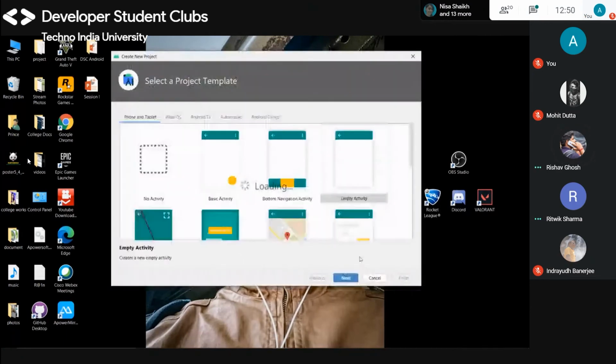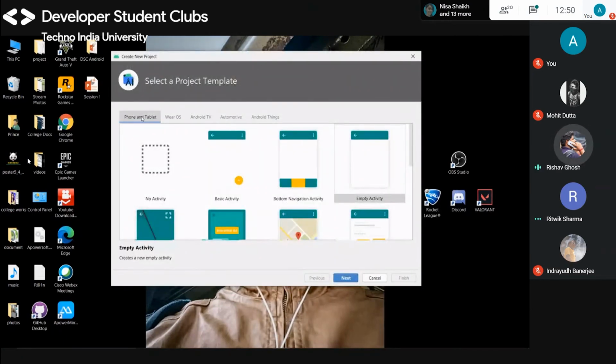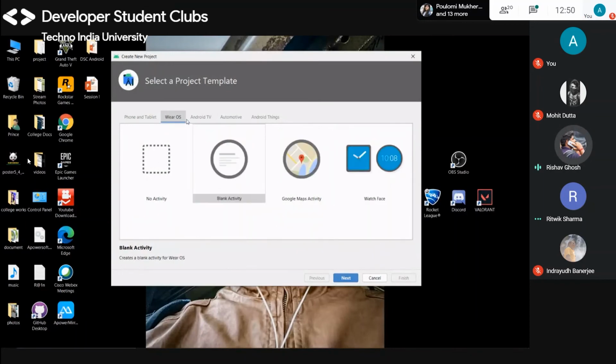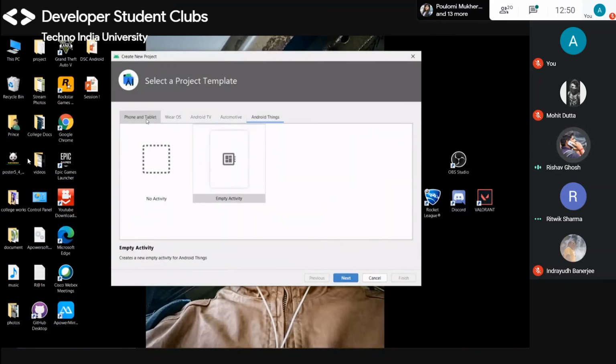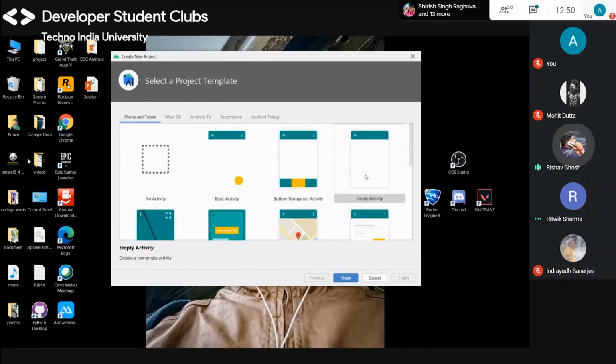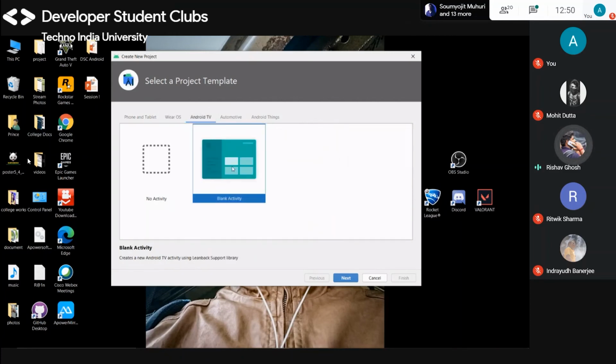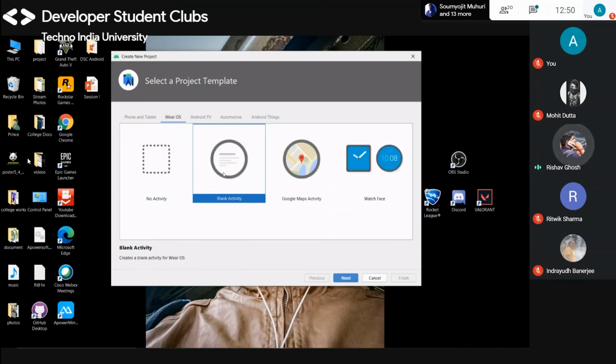So in here you can see there is Wear OS, Android TV, Android Things. For phone and tablet, if you want an app on a tablet, you can just go through it and make an app. You can test it on a tablet. There is a tablet section in AVD Manager. If you want Android TV apps, you have to go from here, and Wear OS from here.